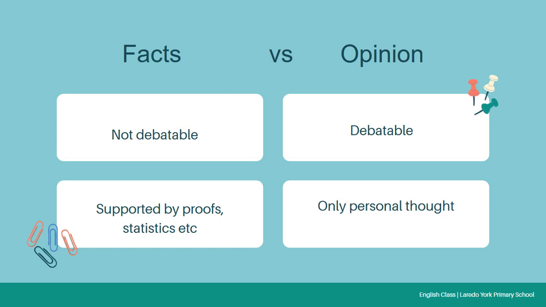Fact is not debatable. We know that all the colleges are closed. That is a fact. It is not debatable. No one can say that I went there and colleges were open, because colleges are closed. But whether colleges should be open or should remain closed for the next month is debatable. So there are different opinions. Private schools have their opinion that schools should be open because people are becoming unemployed, and the government has its opinion that schools should not be open now because there is a high risk of the spread of COVID-19 among children. So these are opinions, and they are debatable.